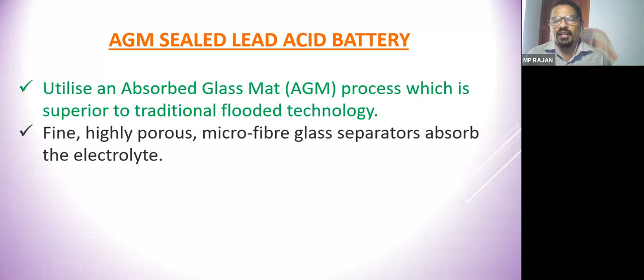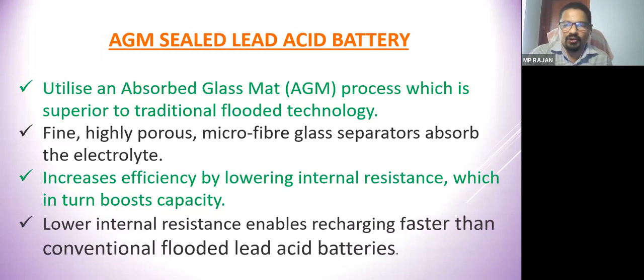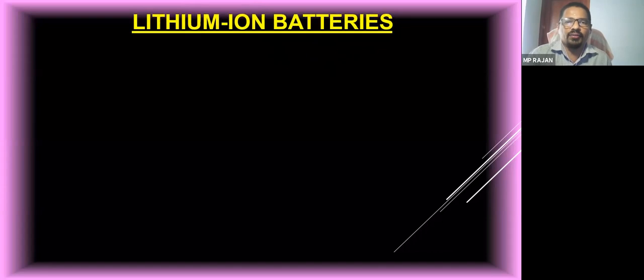So you cannot see any liquid or jelly form of electrolyte visible inside. You can see only separated sheets made of microfiber glass full of electrolyte. So this is a totally spillage-free and maintenance-free battery. It increases the efficiency and reduces the resistance, because liquid-form electrolyte increases the resistance. So it boosts the capacity also. We can also charge at a higher rate.